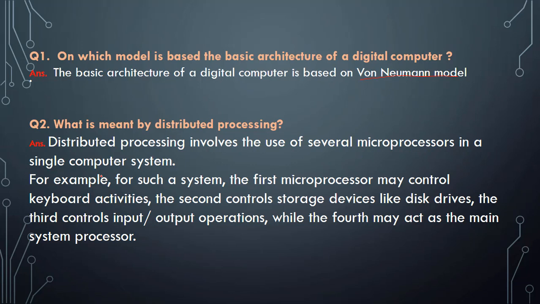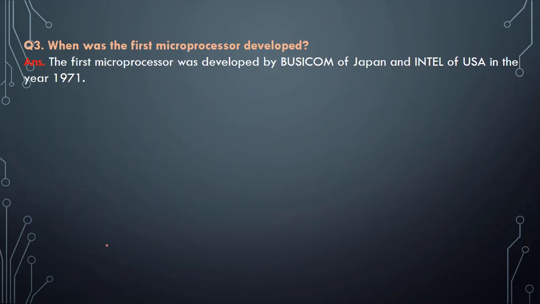For example, the first microprocessor may control the hardware activities, the second may control the storage device like the hard disk, the third may control the input-output operations, and the fourth microprocessor may control the system processors.